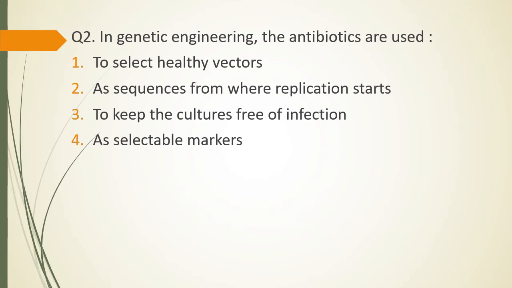Question number 2. In genetic engineering, the antibiotics are used. Option 1, to select healthy vectors. Option 2, as sequence from where replication starts. Option 3, to keep cultures free of infection. Or option 4, as selectable markers. What is the use of antibiotics in genetic engineering? The correct answer is they are used as selectable markers.